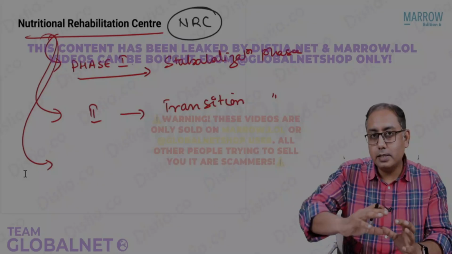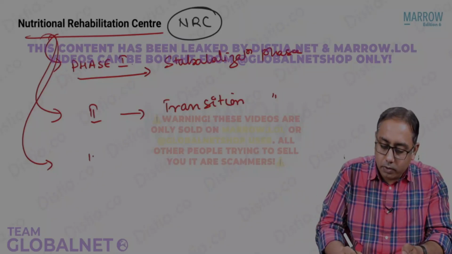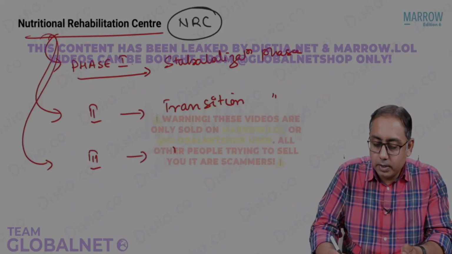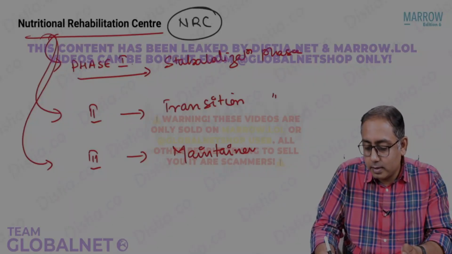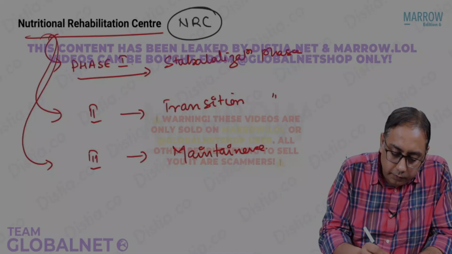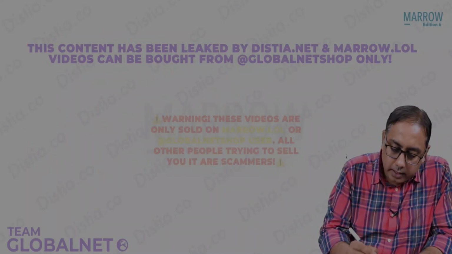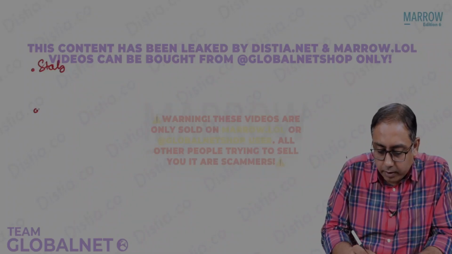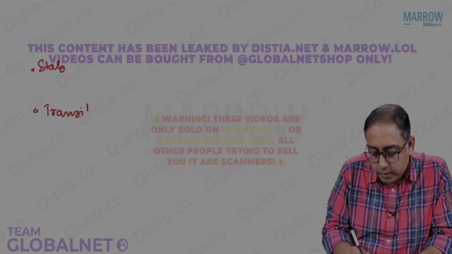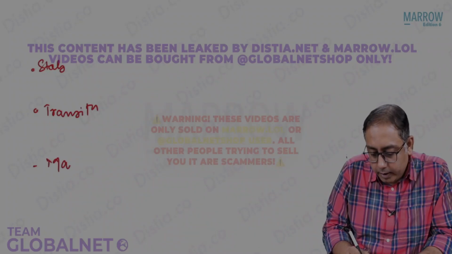And once the child is out of the transition phase, we call that phase 3, where the child can be sent to maintenance. So now what we have understood is that in the NRC, there could be a stabilization phase, a transition phase, or a maintenance phase, right?